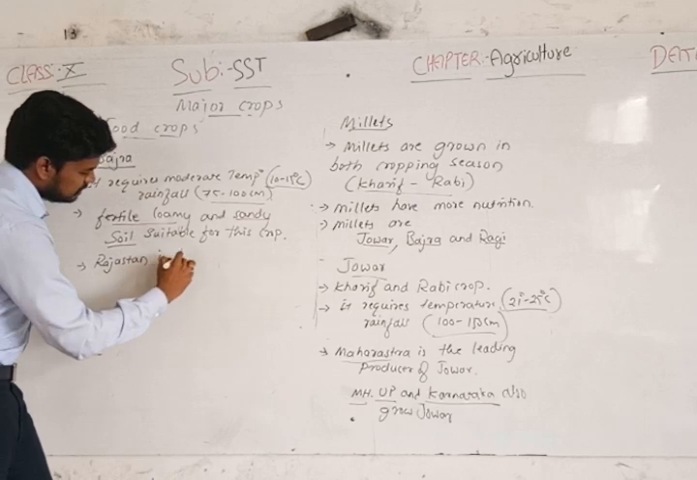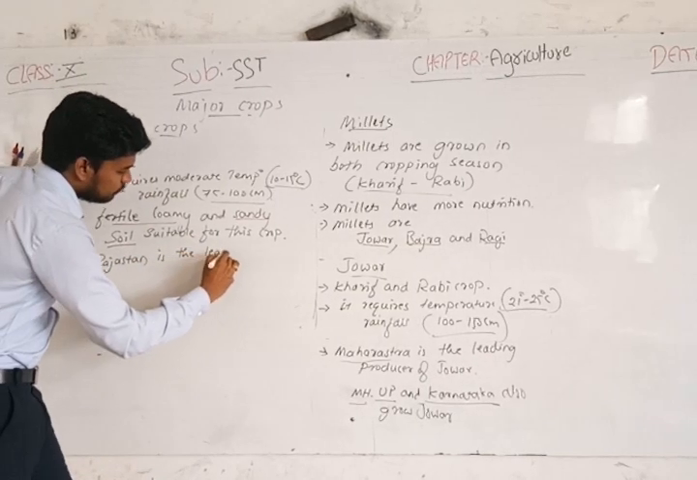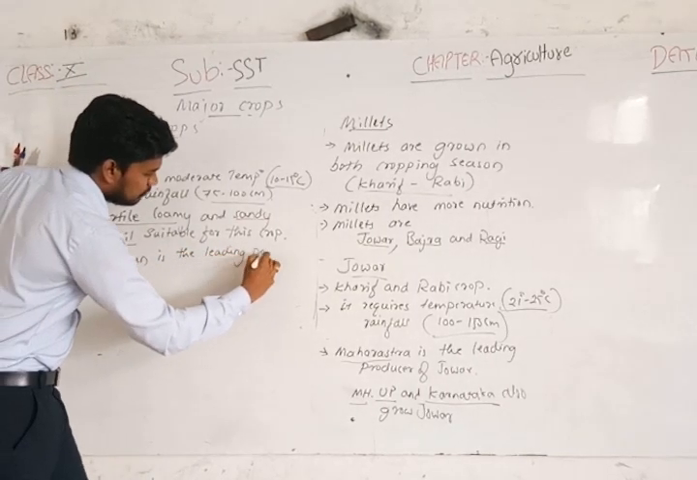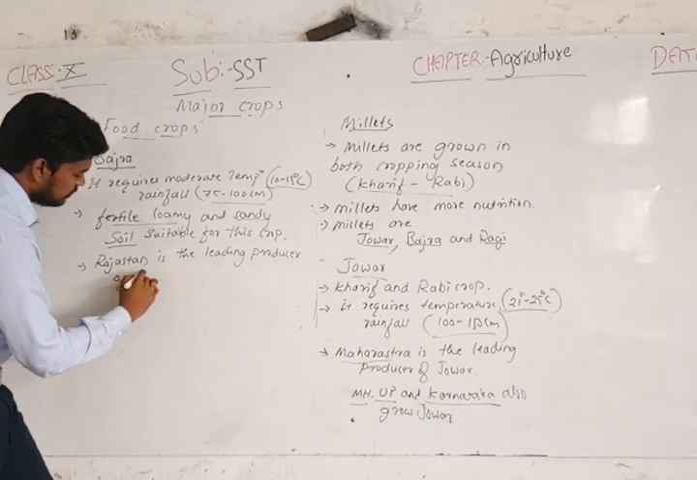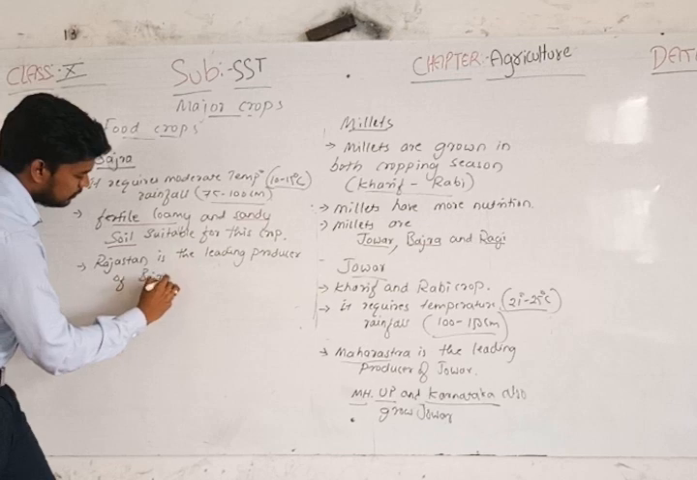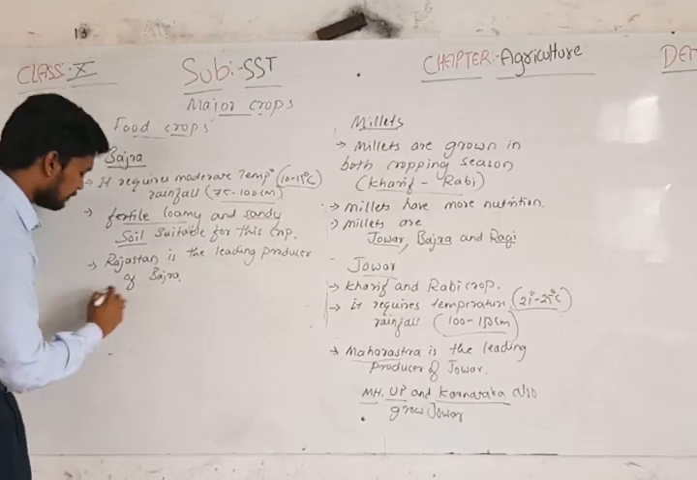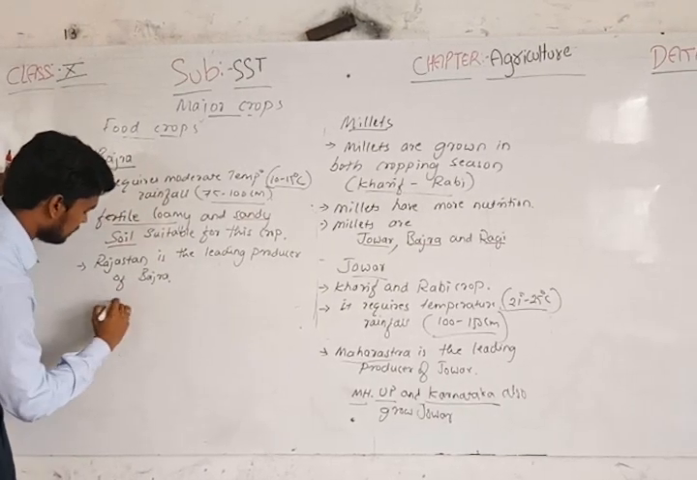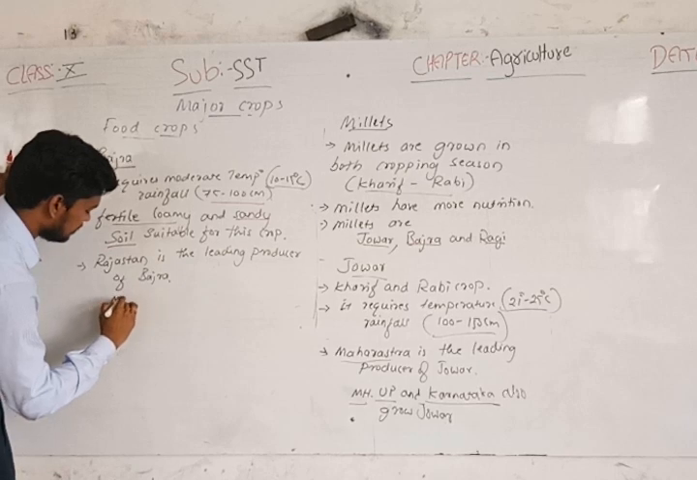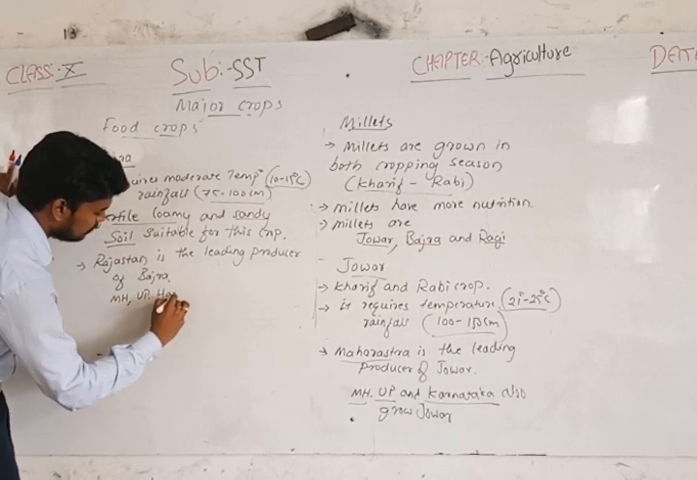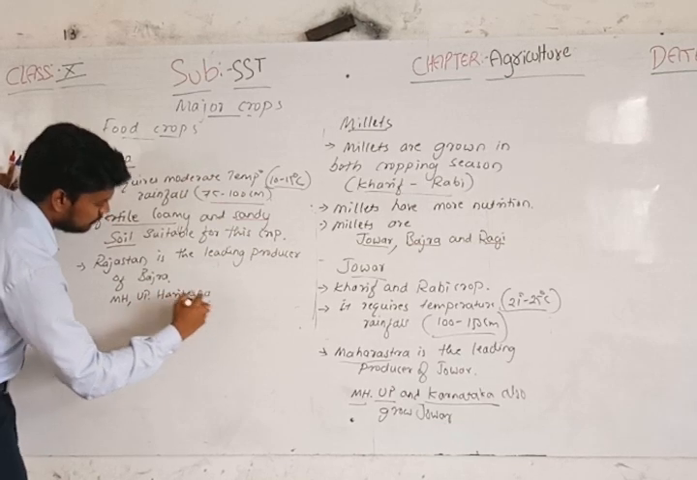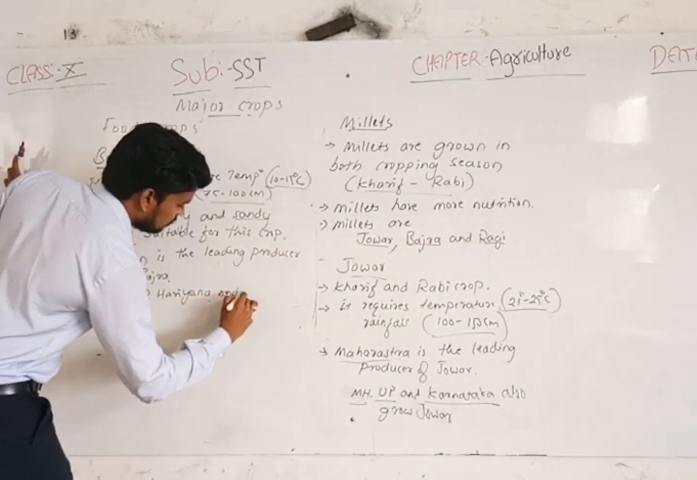Rajasthan is the leading producer of bajra. It is followed by Maharashtra, then Uttar Pradesh, Haryana, and Andhra Pradesh.